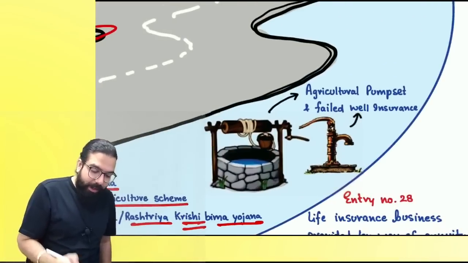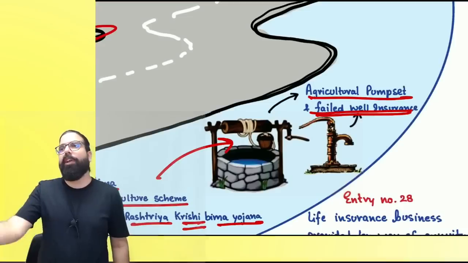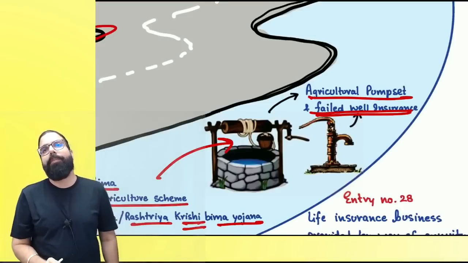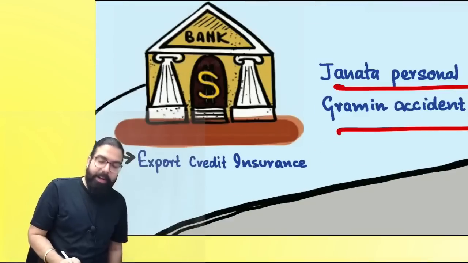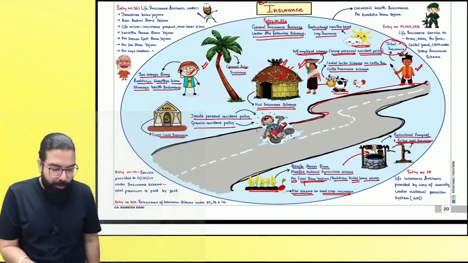Now, to do agriculture, you might need one pump set, etc. Agriculture pump set and failed well insurance, if you get it done, that is also exempted. Now, once the agriculture is ready, you will go ahead and export. Export credit insurance is also exempted. I hope you will remember this.